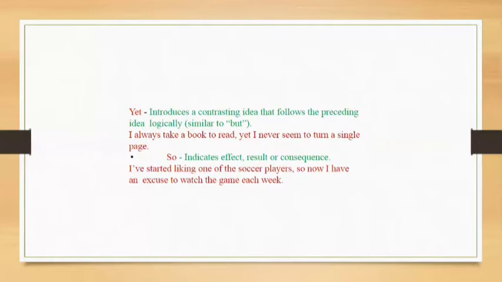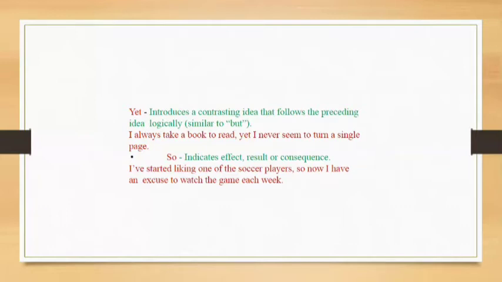Then we have alternative conjunctions. Alternative, alternation. We are talking about choices here, choice between the statements. So we have or, nor. Then we have illative conjunctions. Illative denotes inference, conclusion, or when one statement is inferred from another, just as we discussed.